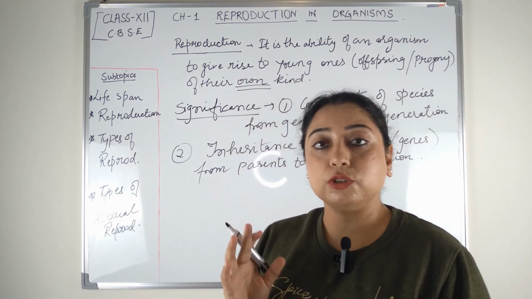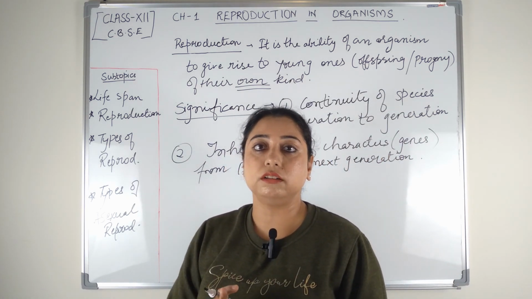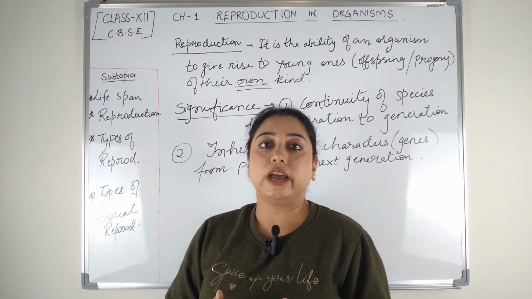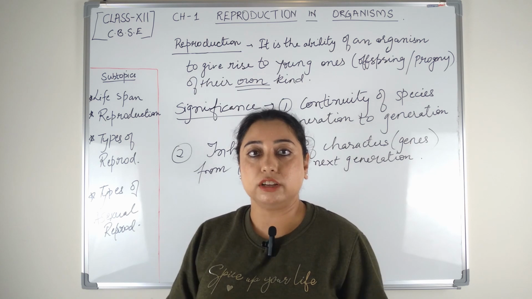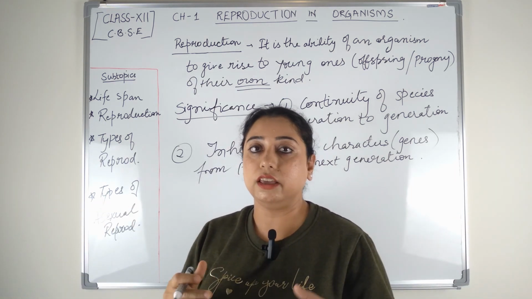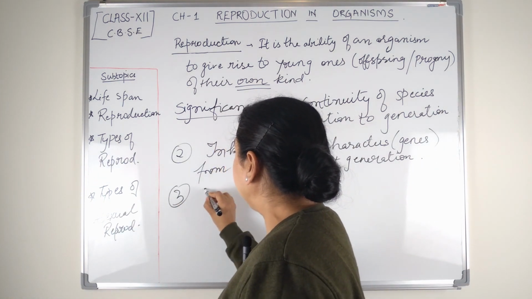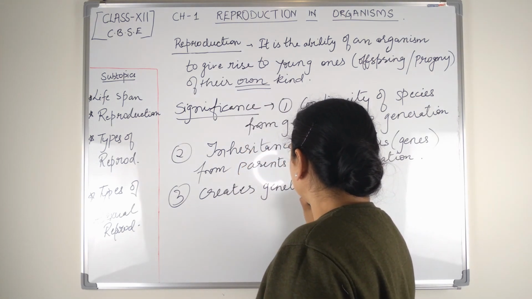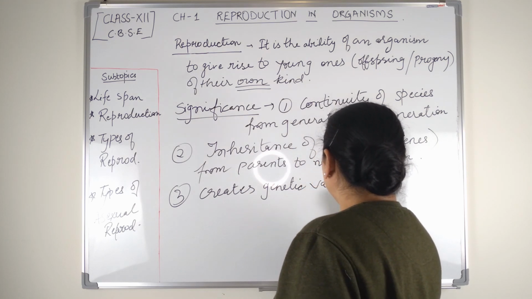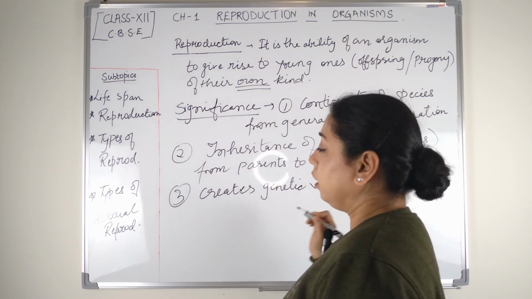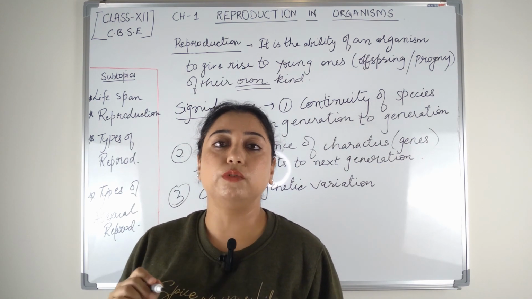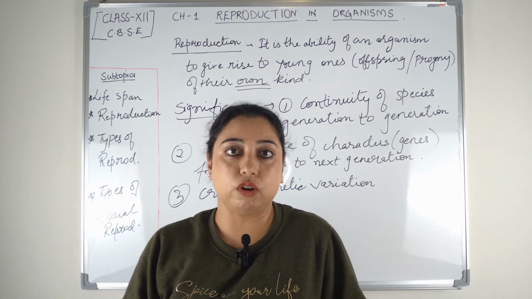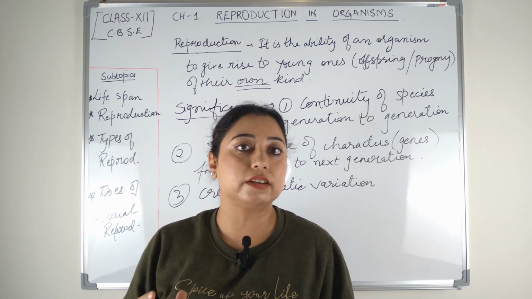Then reproduction also plays a very important role in opening up the scope for variation. There is one type of reproduction which actually creates genetic variation because of the mixing up of DNA. Reproduction creates genetic variation. You have already studied this in class 10th in the chapter Heredity and Evolution. When there are more variations, there are more survival chances for a particular organism, specifically in adverse climate.